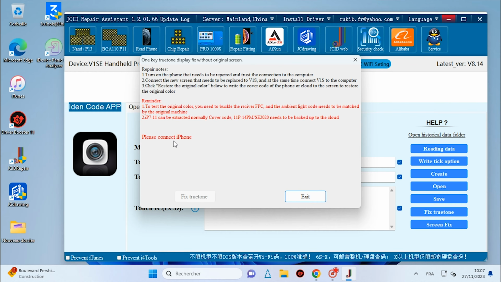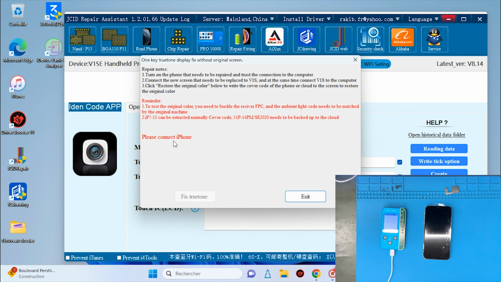Here we have no phone connected to our computer right now. That's why here you can see "please connect the phone." Now I connect the phone. When you connect the phone with the computer, you have to give authorization. Simply choose this trust option.